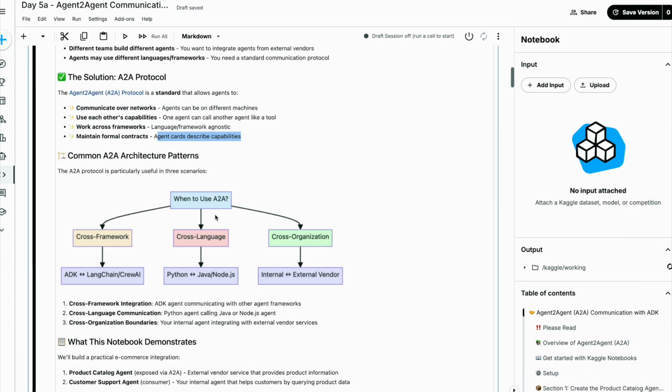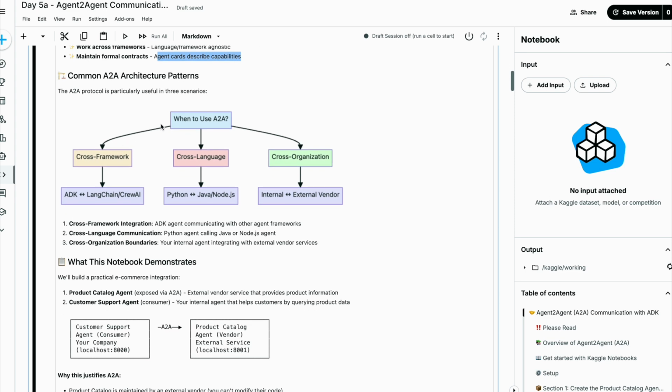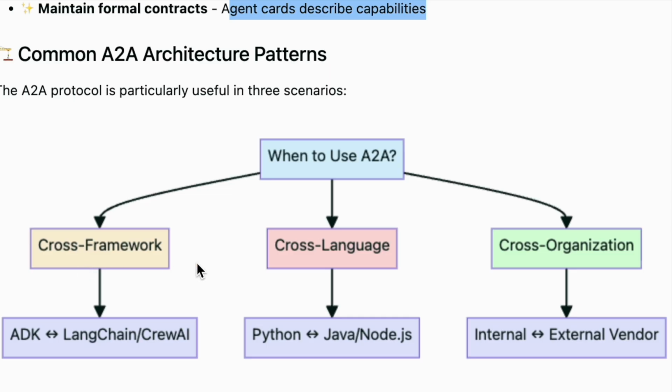The common architecture for A2A is particularly useful in 3 situations: cross-framework, cross-language, and cross-organization. Cross-framework is an ADK agent communicating with other agent frameworks. Cross-language is a Python agent calling a Java agent or a Node.js agent. Cross-organization means your internal agent interacting with or integrating with external vendor services.